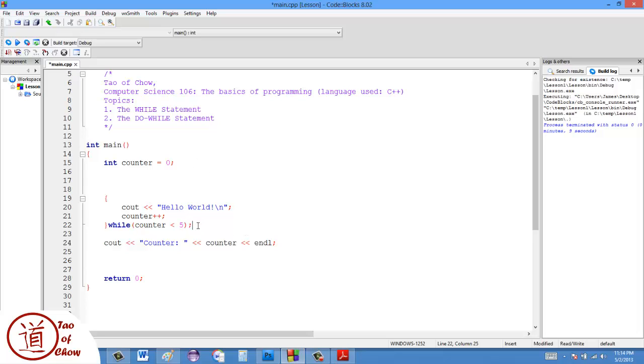Okay, it has a semicolon at the end, and the reason why this is the only one that has a semicolon at the end is because this is the end of the command. Whereas all the other constructs are the beginning of commands, so they don't get semicolons at the end of them. Okay, so I have do and while. So do this as long as the counter is less than 5, and we'll see what happens here.